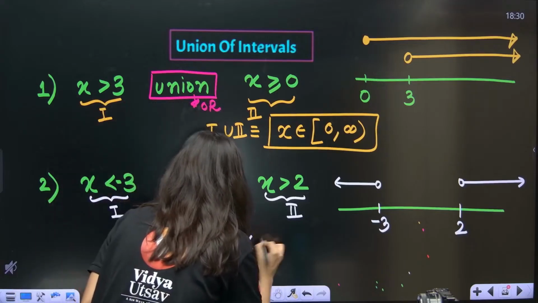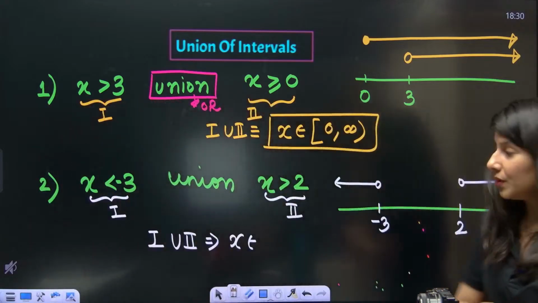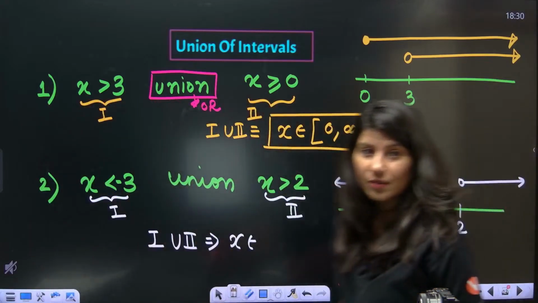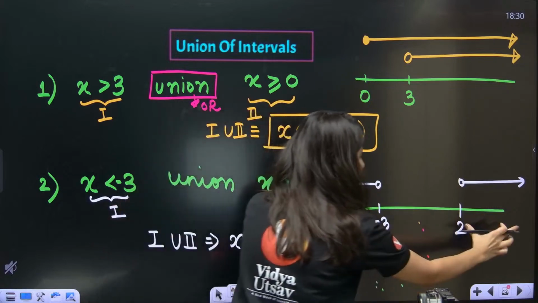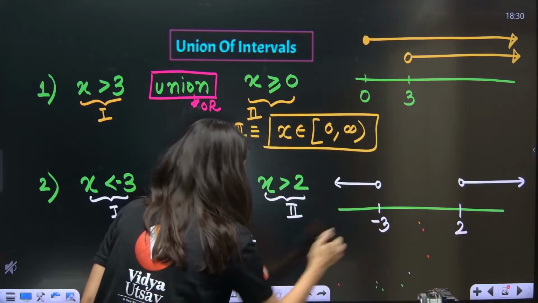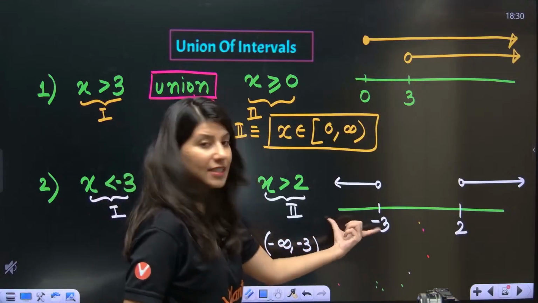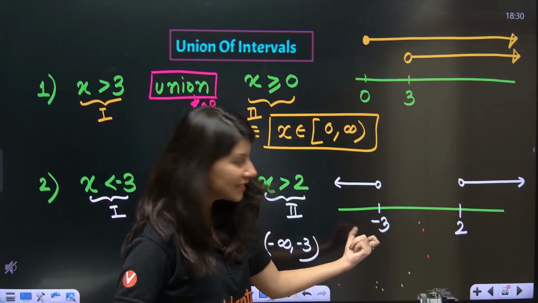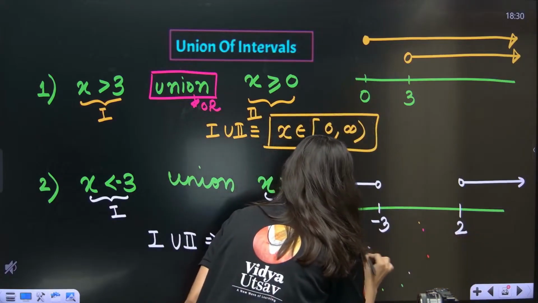x belongs to, now how will you write? Union. So you want this also, this is your first, and union combine this. So answer will be what? Minus infinity to minus 3. This portion is minus infinity to minus 3, and this portion will be 2 to infinity.